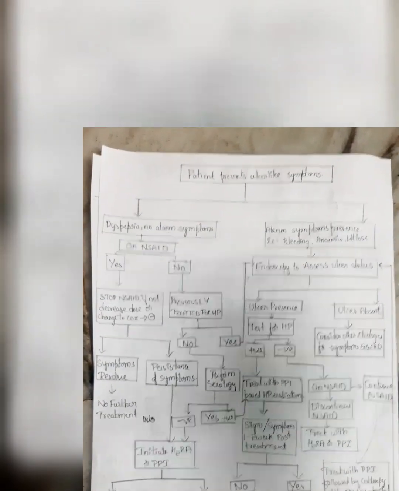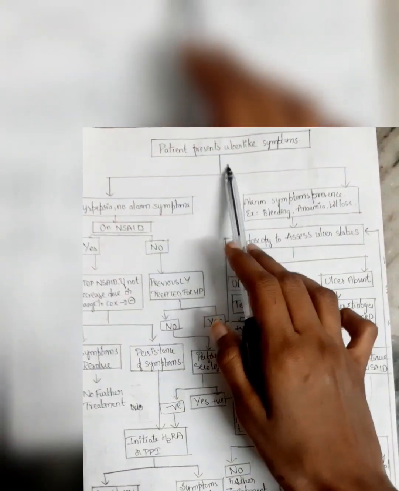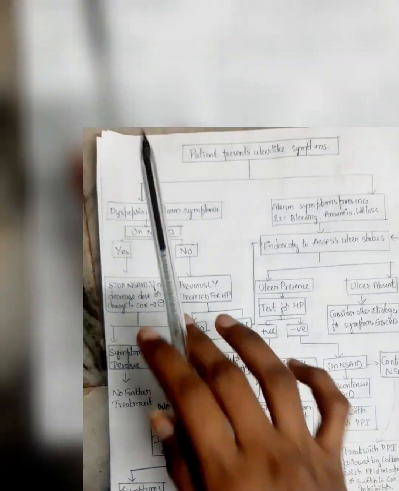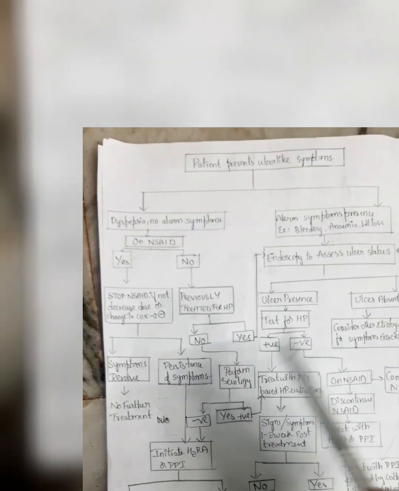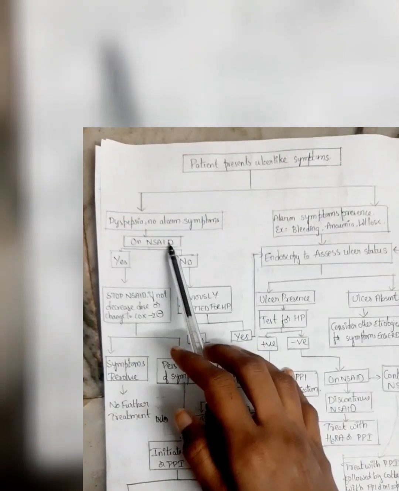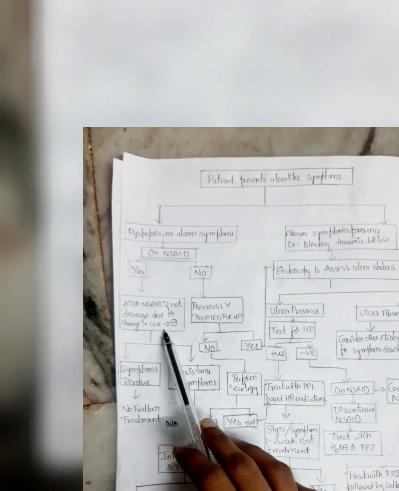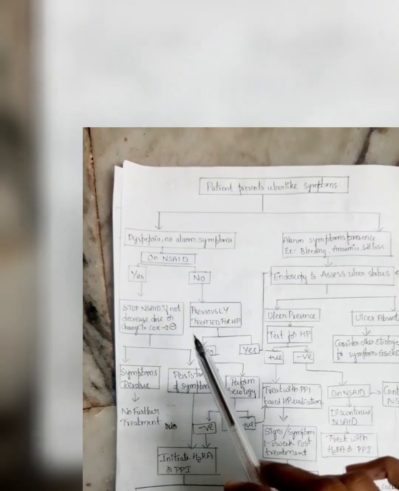How we will diagnose a peptic ulcer, what is the general course, we'll discuss in this flowchart. If the patient presents with ulcer-like symptoms, like if the person has only dyspepsia, only indigestion, and he does not have any alarm symptoms, we have to check whether he is on NSAID or not. If he is on NSAID, we should stop that NSAID, or we have to decrease the dose, or we have to switch to COX-2 inhibitors.